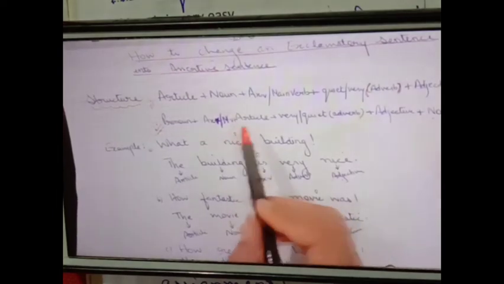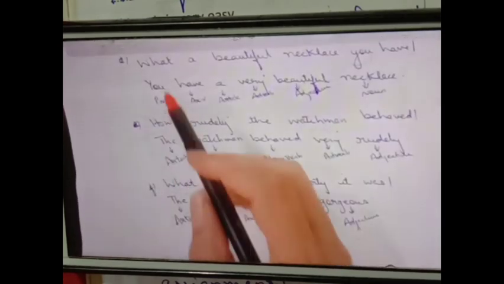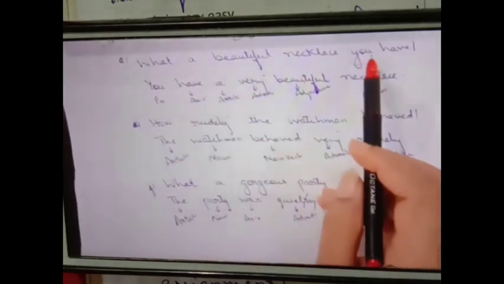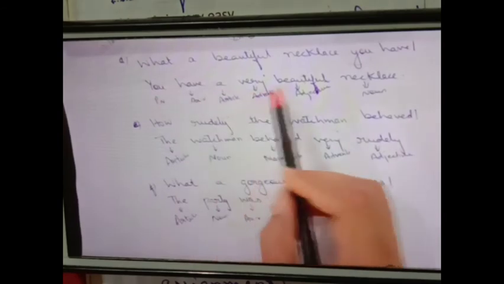You have to use any one, whatever is given. Then adverb, then adjective. So, he drove quite recklessly. Is the concept clear? See the next one. What a beautiful necklace you have. Again you have a pronoun here. Start with the pronoun: You have a very beautiful necklace.